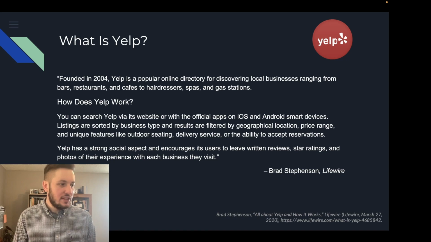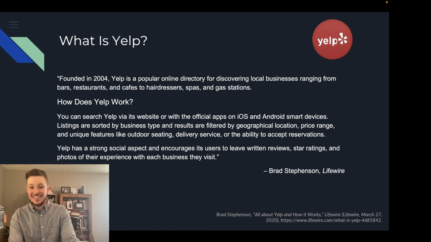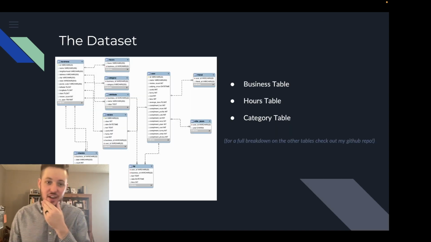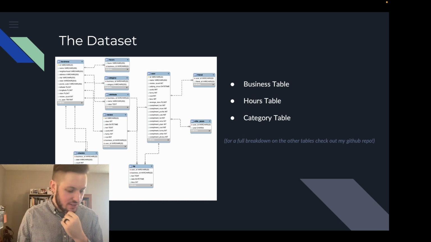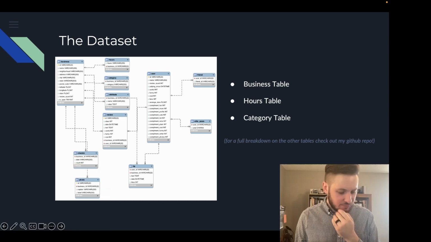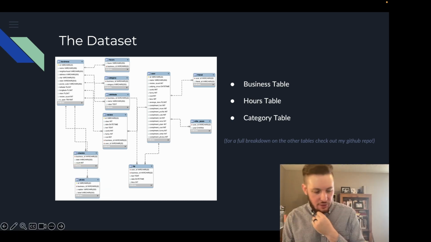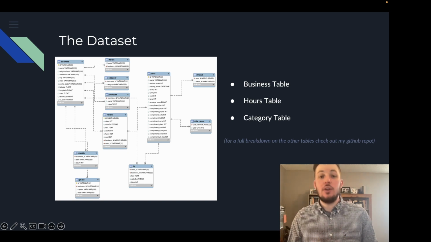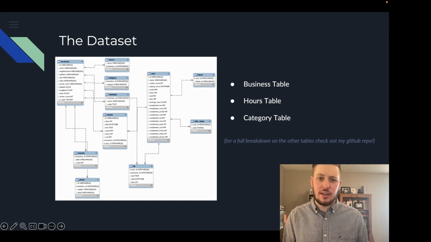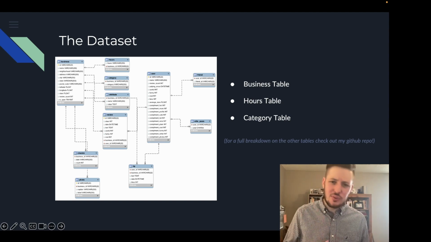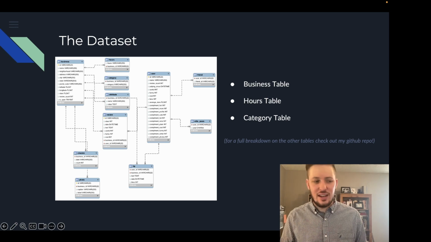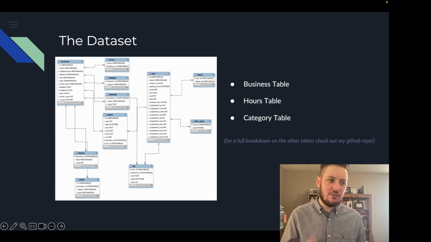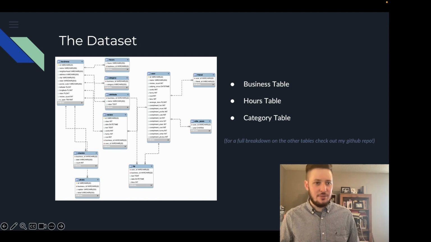So let's go ahead and jump right into talking about the data set itself. So this is the ER diagram that the course itself supplied. As you'll notice, there are really 3 tables that are really helpful for our purposes. But I wanted to just display this ER diagram to say there's a lot more that we could have dug into. But these 3 tables help us answer the questions that we focused on specifically for this project.